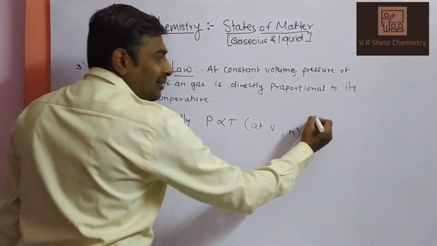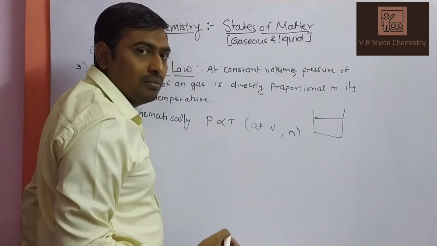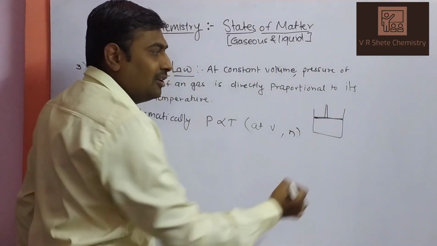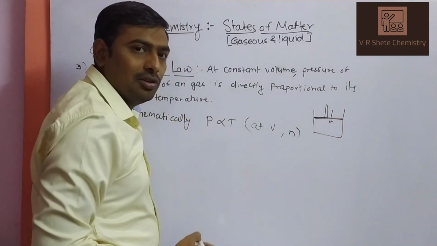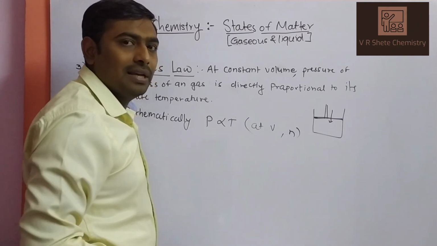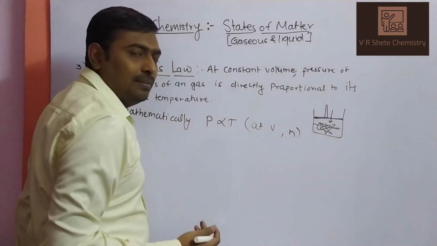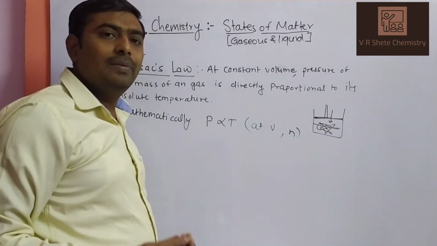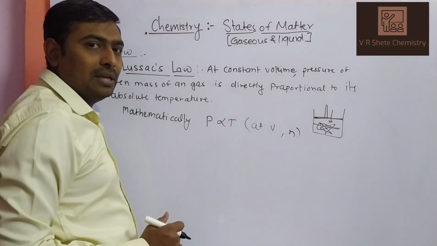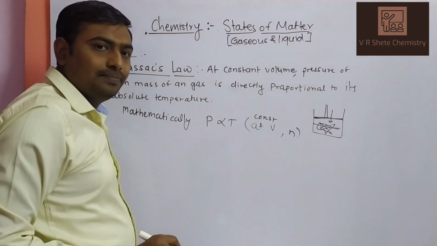It's very simple. Consider a container containing gas, fitted with a movable frictionless piston. This is your piston and this is your cylinder containing gas. If you apply pressure, the gas molecules come closer and collisions between the gas molecules increase. Molecules move randomly and fast in a particular region, so the temperature of the gas increases. So the equation is pressure is directly proportional to temperature at constant volume and number of moles.